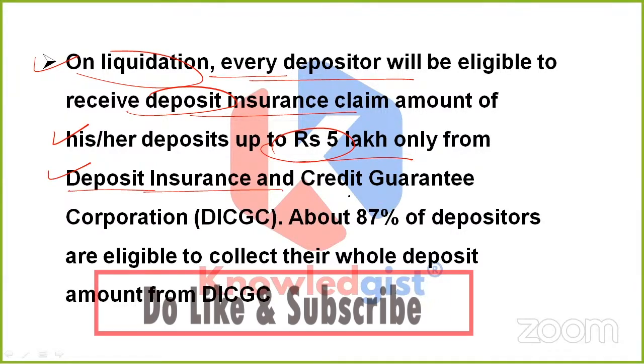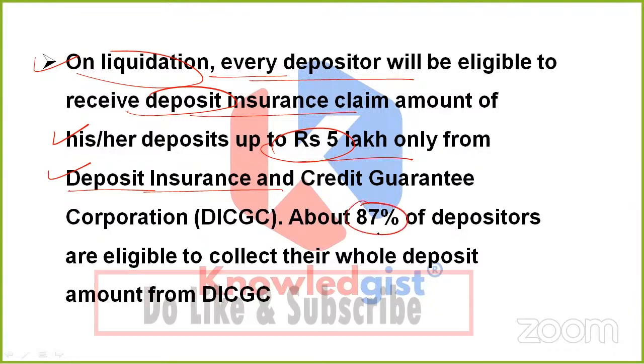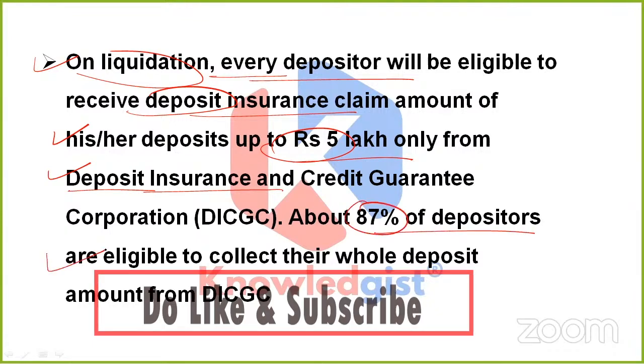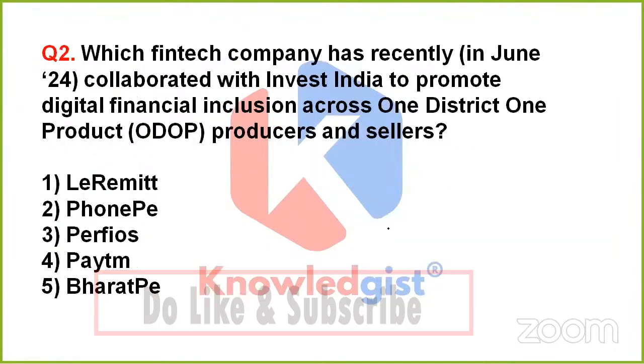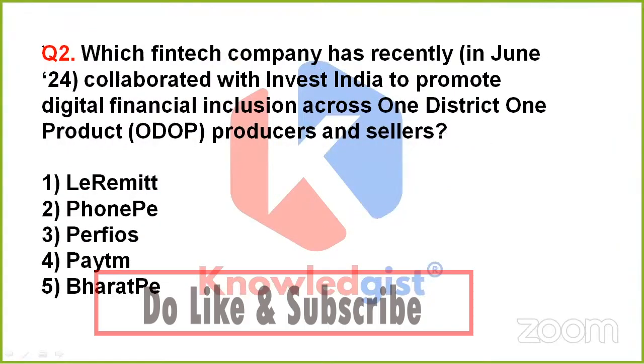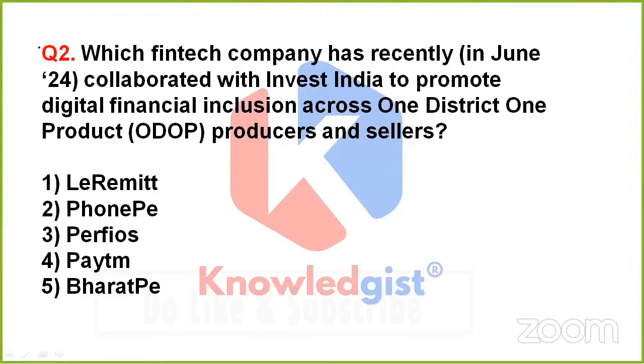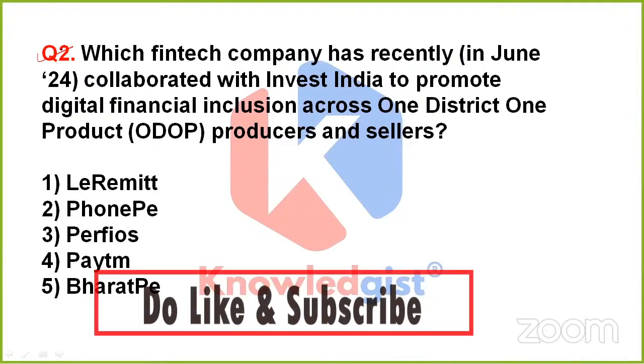And if we talk further, then we would come to know that about 87% of the depositors are eligible to collect their whole deposit amount from DICGC. So this was all about the liquidation process, how the further rolling of the liquidation process was supposed to go on. Clear? The next question is asking us the name of a fintech company.